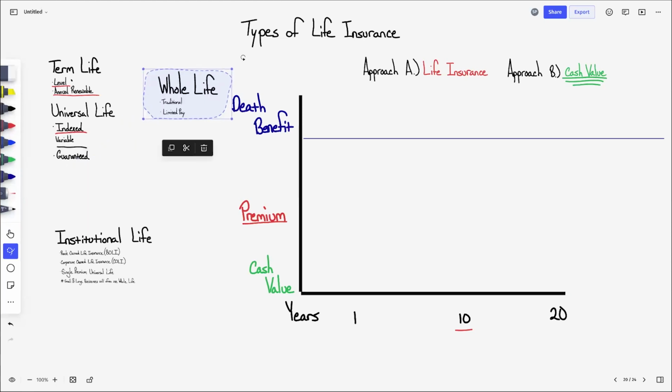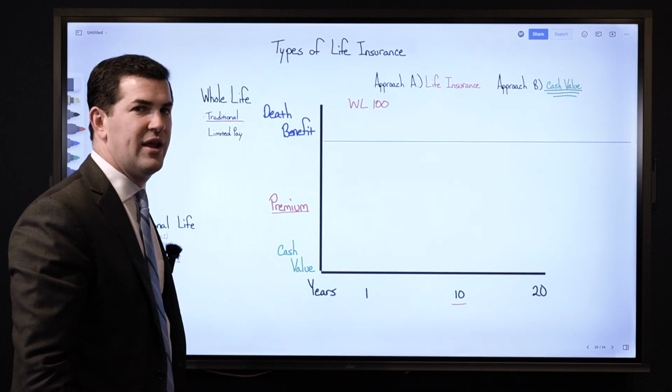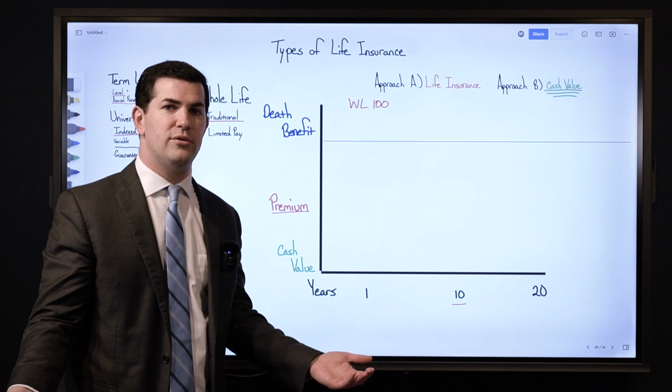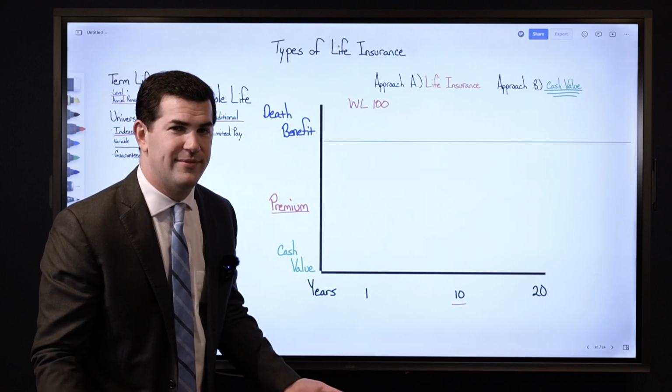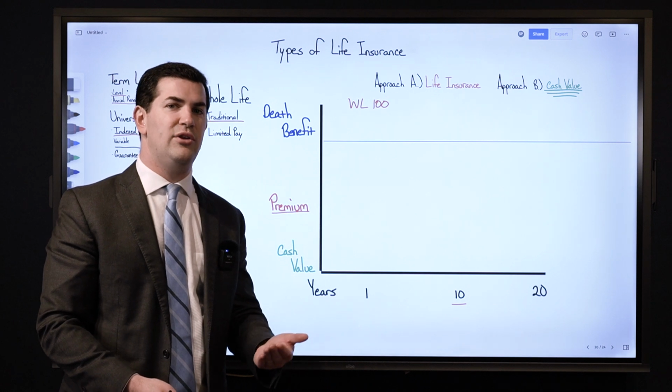Now, there's two types of whole life insurance products. We've got traditional life insurance products and then limited pay products. A traditional life insurance product might be called a whole life 100. You know what that means? That means that the premium is due until you're 100 years old. Literally, you could pay forever. Not everyone does that, but that's how long the premium is contractually due.